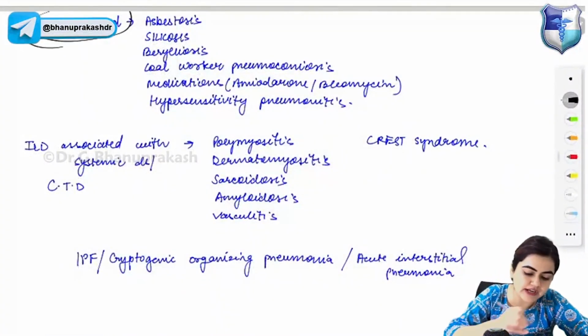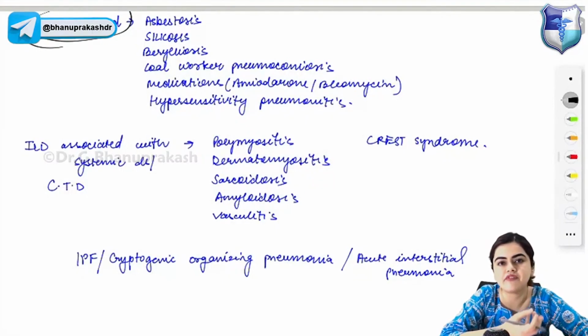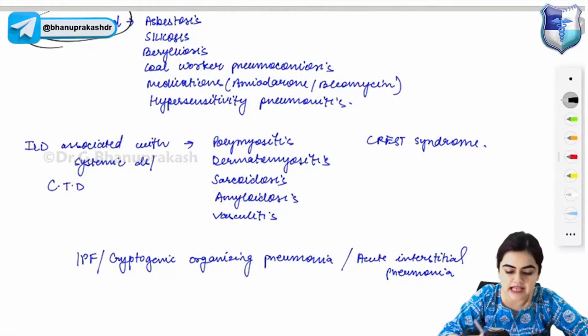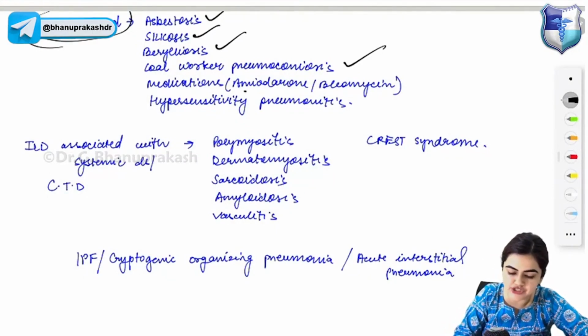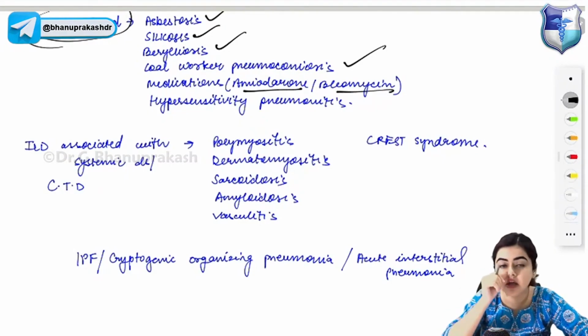There are exposure related interstitial lung diseases which will develop after exposure to certain agents like asbestosis, silicosis, berylliosis, coal worker pneumoconiosis, some medications like amiodarone and bleomycin, and hypersensitivity pneumonitis. These are the exposure related causes of interstitial lung disease.